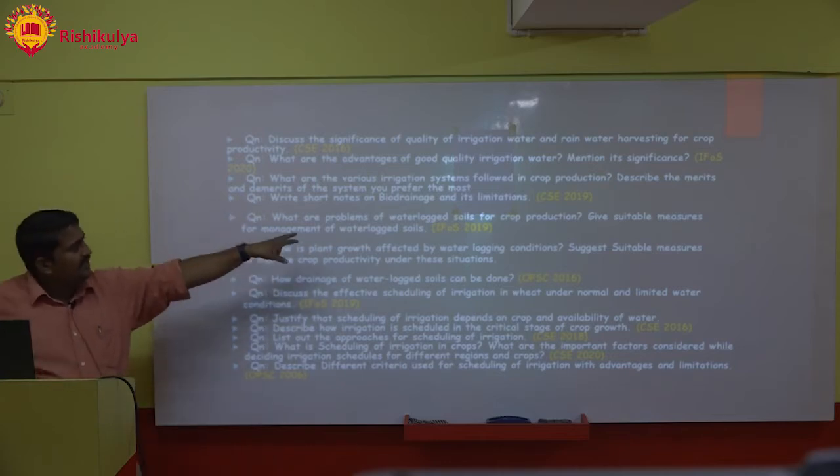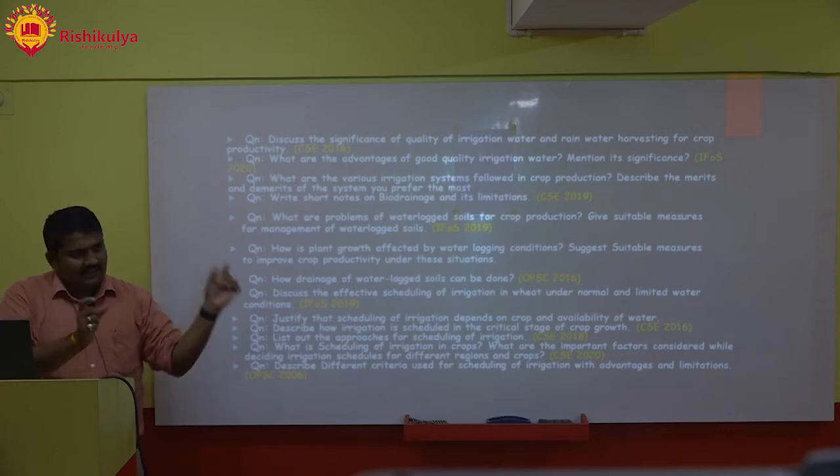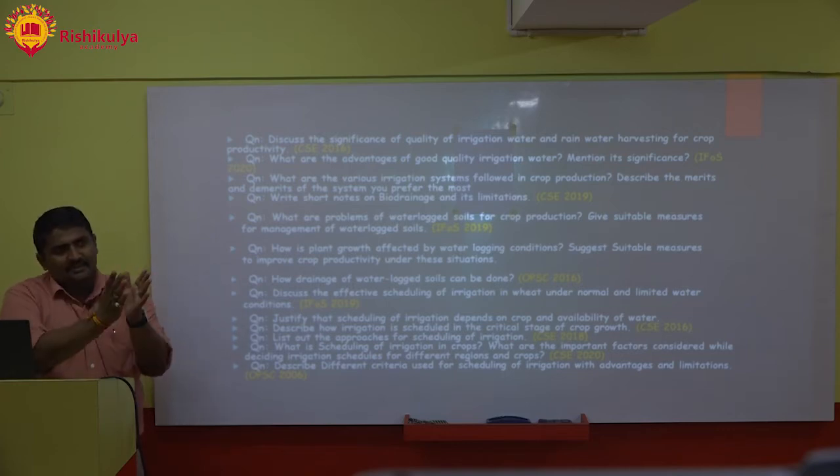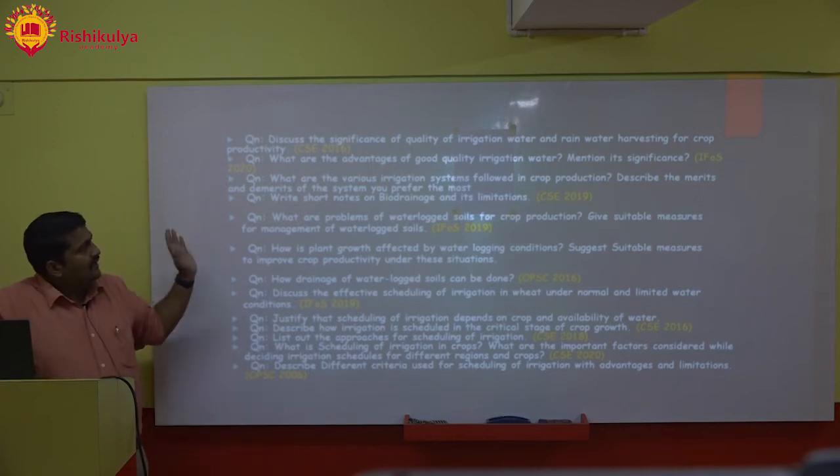See, if you can understand this funda, biodrainage, basically it is talking about drainage and bio. So there must be some plants involved for the drainage of that water, right?